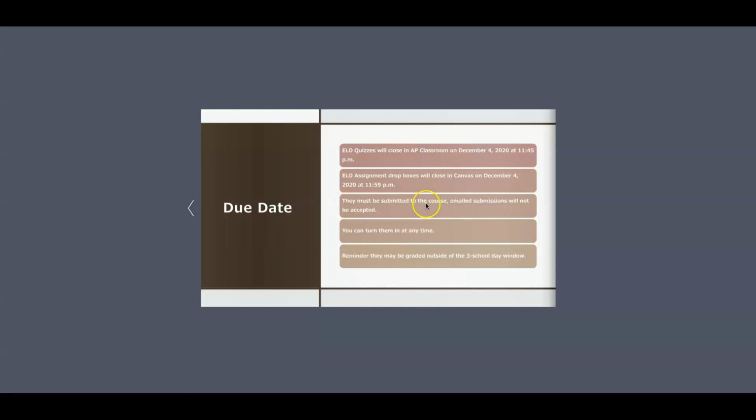They must be submitted to the course. Please do not email these submissions because they will not be accepted. Also, please do not Canvas inbox them. You have the module that is specifically set up for your extra learning opportunity assignments, and you should place them there. You can turn them in at any time, but just a little reminder that they may be graded outside of the 3-day school window.